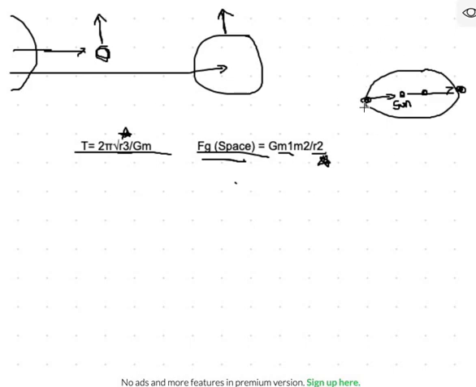So when it is closest to the sun and has a smaller r, or radius, it will have a larger force of gravity. And when it's farther away from the sun and it has a greater r, it's going to have a smaller force of gravity.